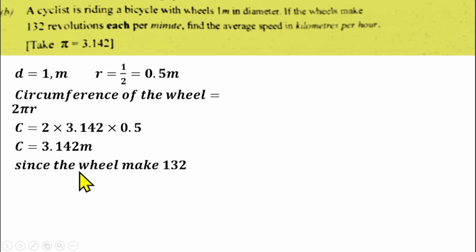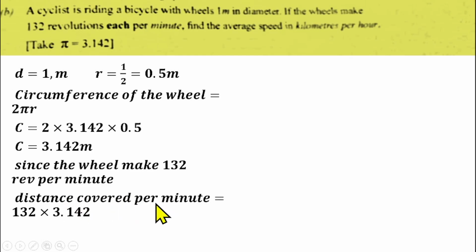Since the wheel makes 132 revolutions per minute, we know that a minute is 60 seconds. Now we can find the distance covered per minute, which will be the number of revolutions multiplied by the circumference of the wheel. That will give us 132 times 3.142. Then that will give us 414.744 meters as the distance covered per minute.